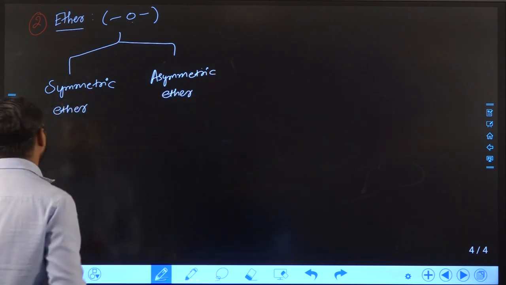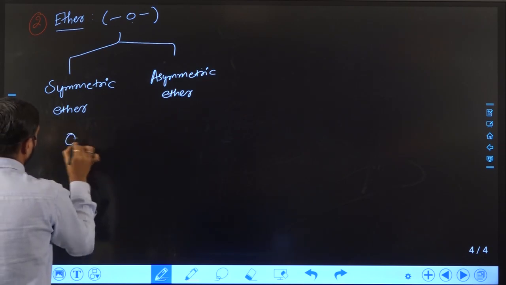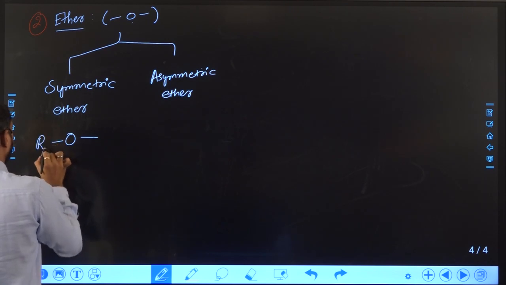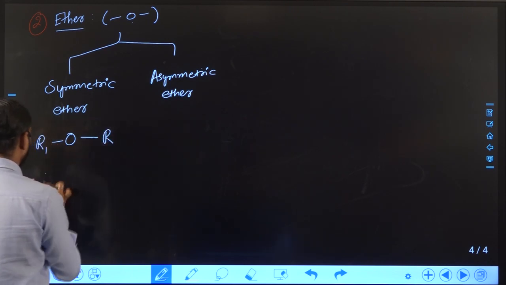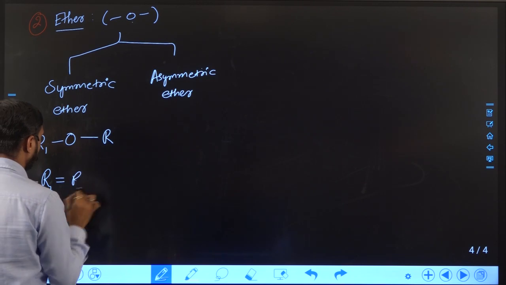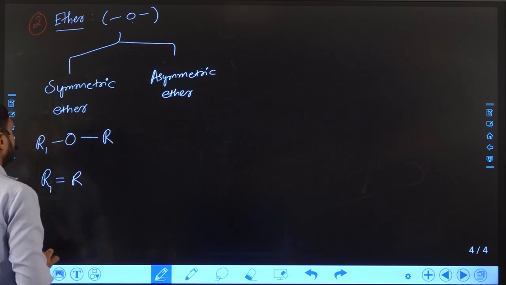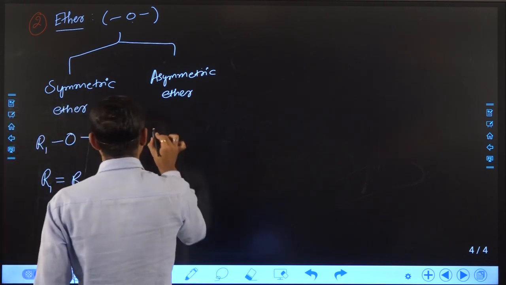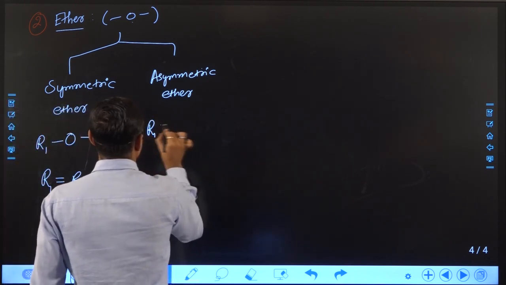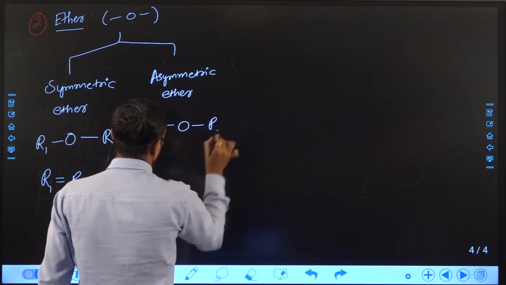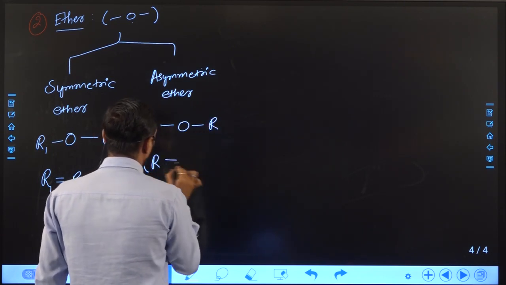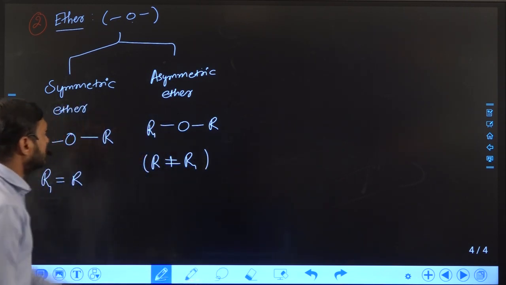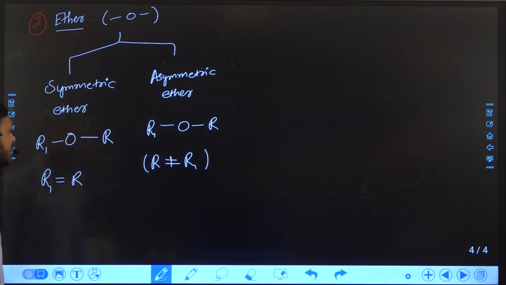Now, what is the meaning of symmetric ether? As we discussed, if oxygen is attached to both alkyl groups and they are the same, then the ether is known as symmetric ether. While in the case of asymmetric ether, here R is not equal to R1. So this category of ether is known as asymmetric ether.